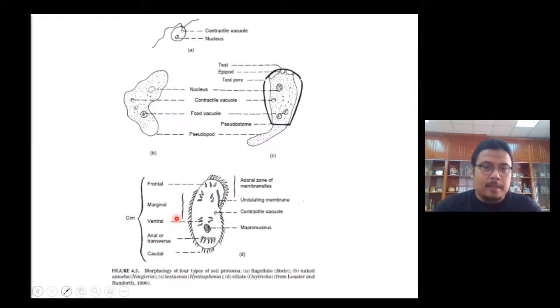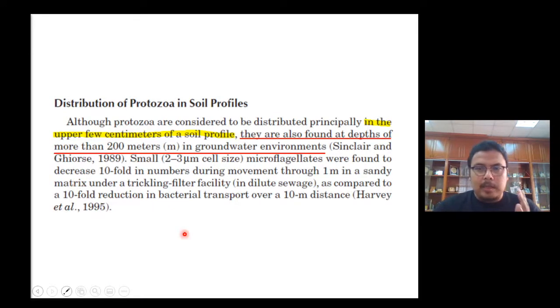Of course, some of them are flagellates, and some have different morphological types. Where can we find them in the soil? Principally in the upper few centimeters, but they can also be found at depths of up to 200 meters, depending on the area and what kind of study you need. But basically they live in the soil rhizosphere.